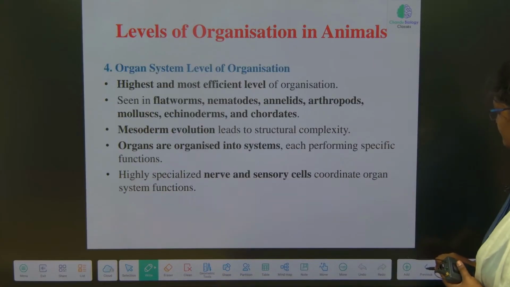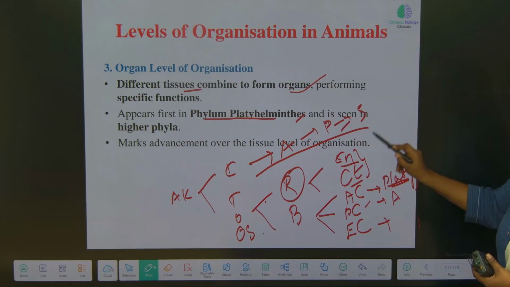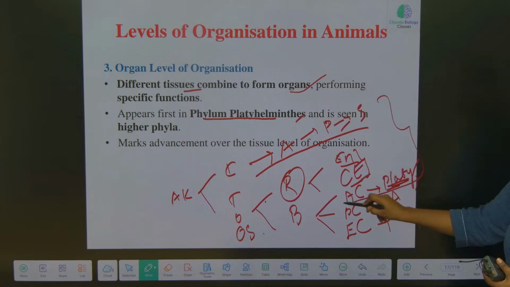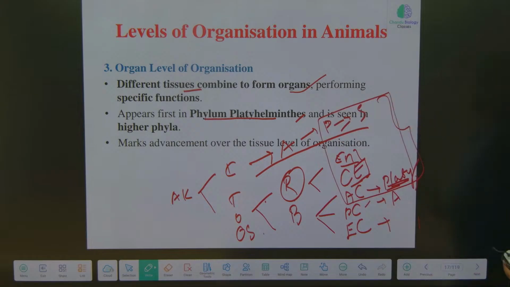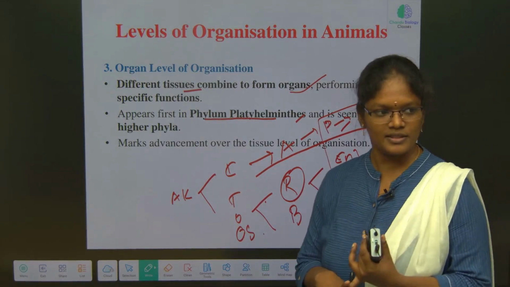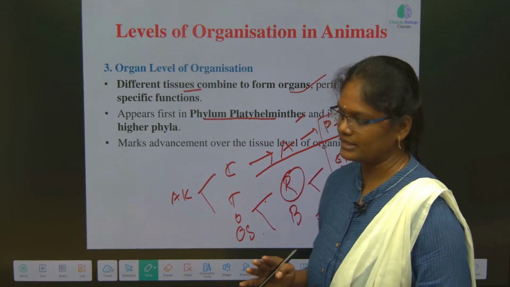So Porifera, Cnidaria, Ctenophora, Platyhelminthes, up to this they have an incomplete digestive system. The complete digestive system started to arise from the phylum Aschelminthes. The question can also be asked like this.